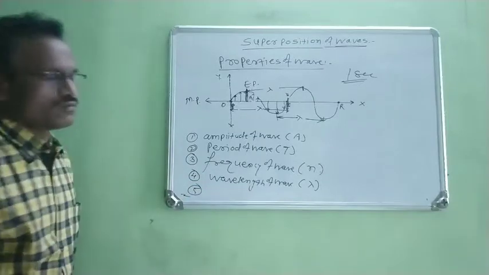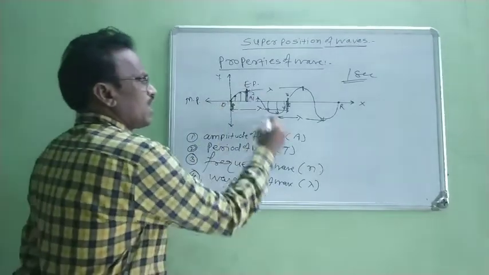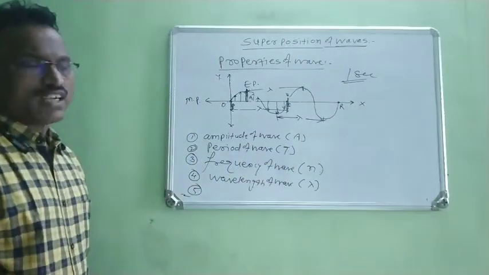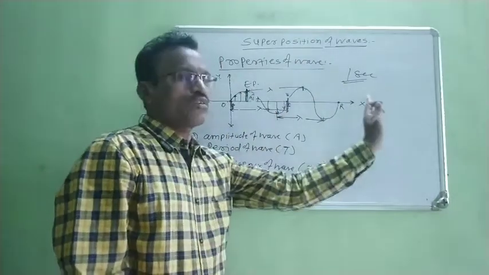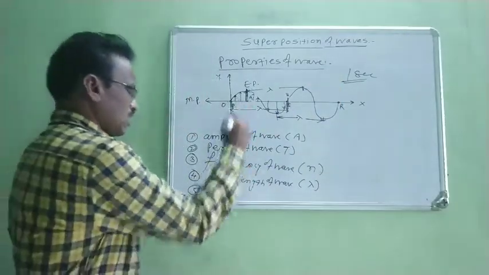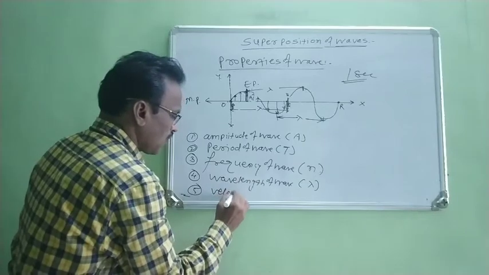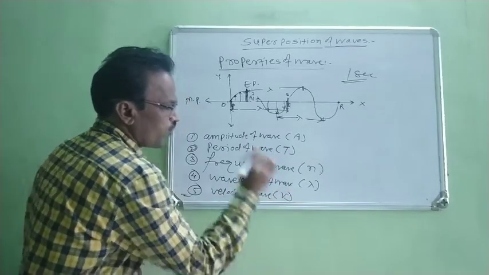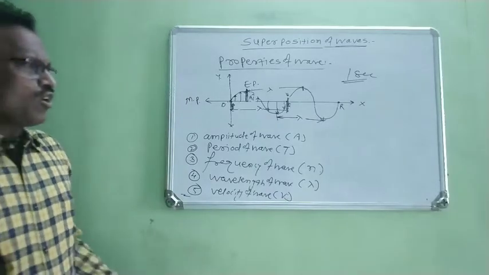Number 5. Now, when any wave is produced and when this wave is traveling through that medium, at that time this wave travels with some velocity. Therefore, the next property is velocity of wave. Velocity of wave is denoted by v. What is velocity?